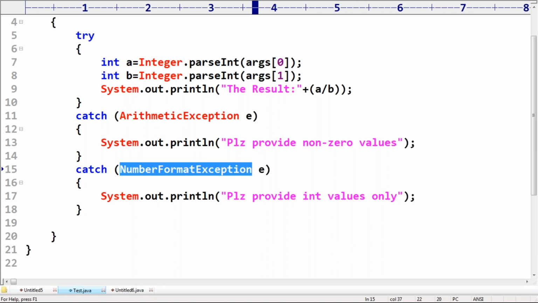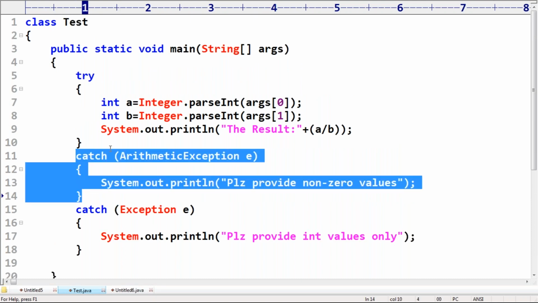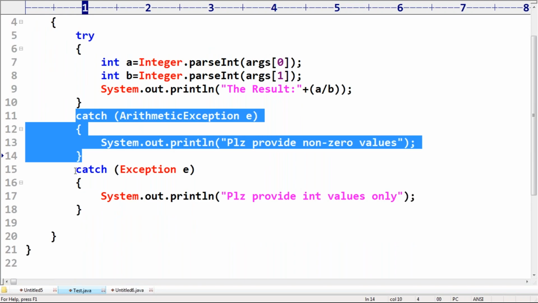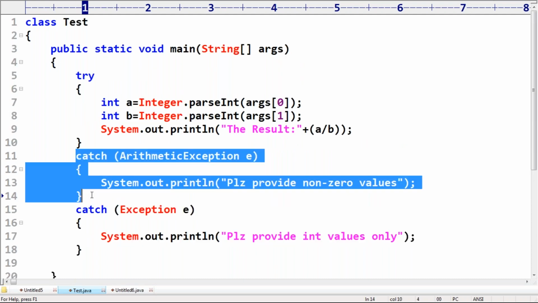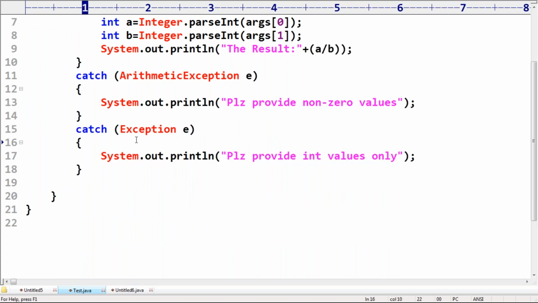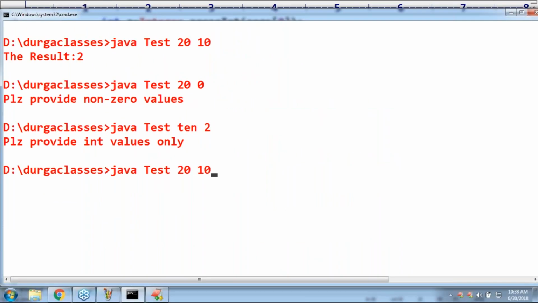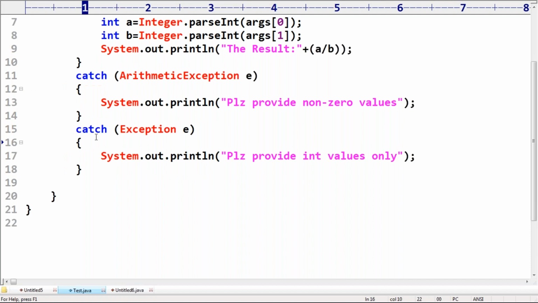Now, if I'm taking exception, no problem at all. If arithmetic exception is coming, it is going to execute. If it is not arithmetic exception, it is going to execute. No problem. First child type and then the parent type. If it is the child, then it will execute. If it is not satisfied, then the next one is going to be executed like this, right? Here, observe. Compile is fine. The corresponding output by default you are going to get is valid.